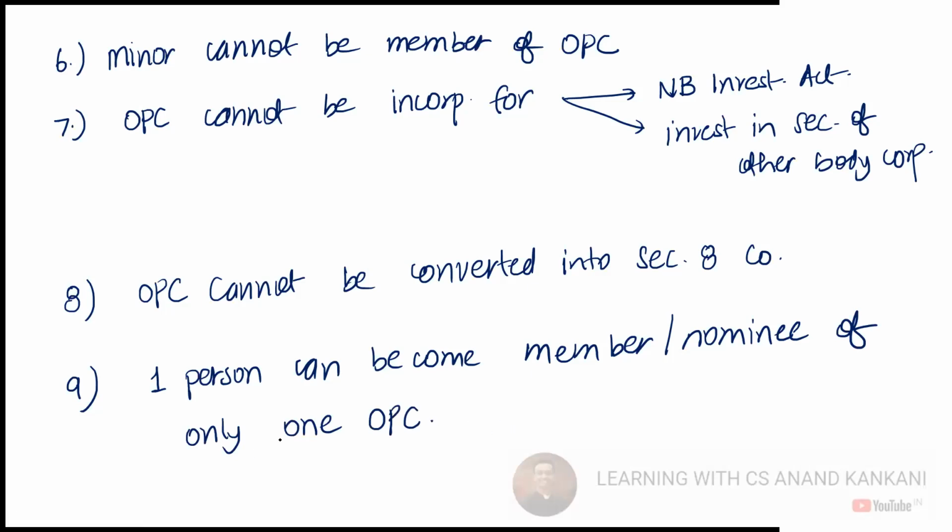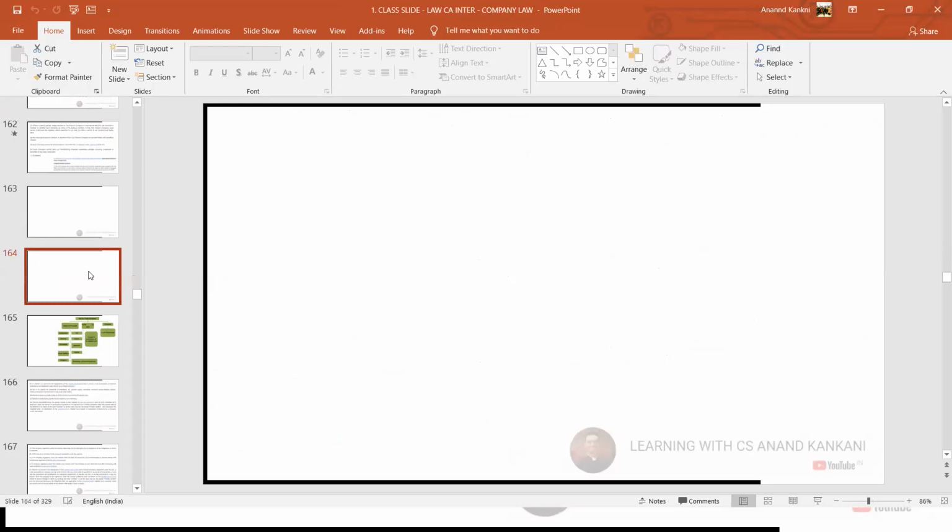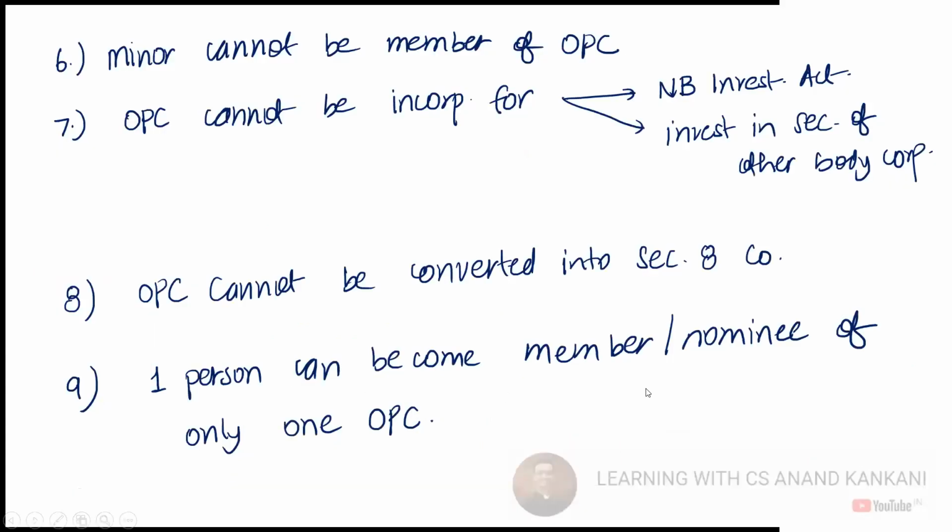Yes or no? Basically, there can be one more point here. I'll have to add a blank slide so that I can write a 10th point here also, right?